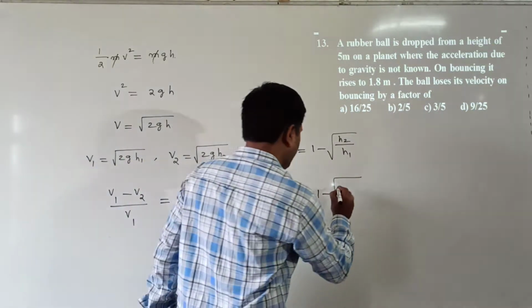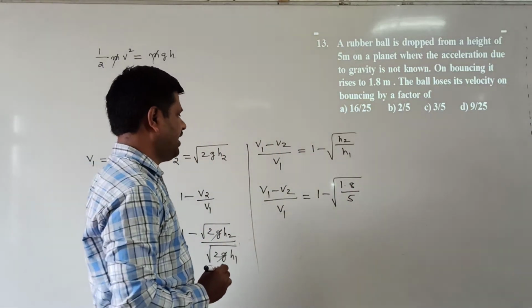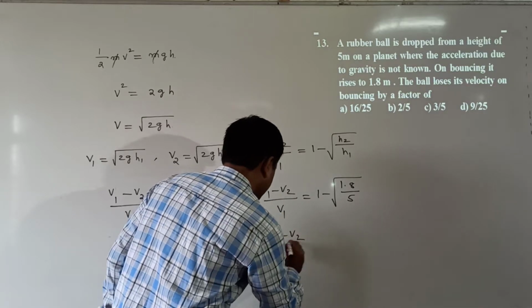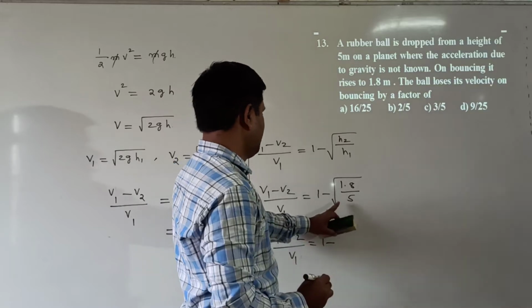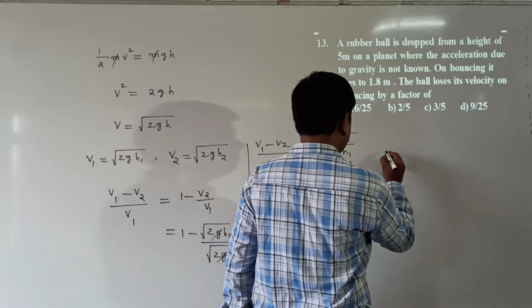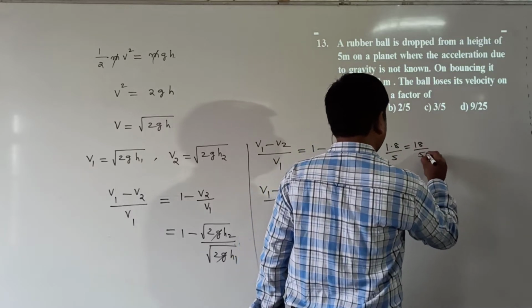Here h2 by h1 is equal to 1.8 by 5. So v1 minus v2 by v1 is equal to 1 minus under root of 1.8 by 5, which means 18 by 50.